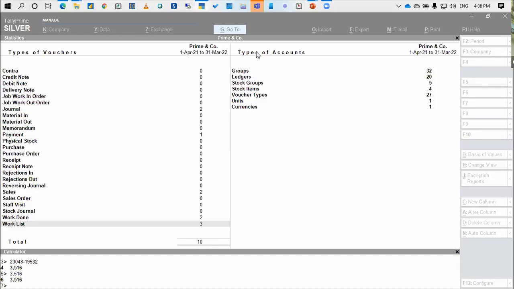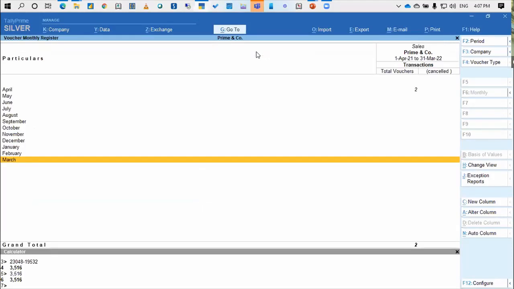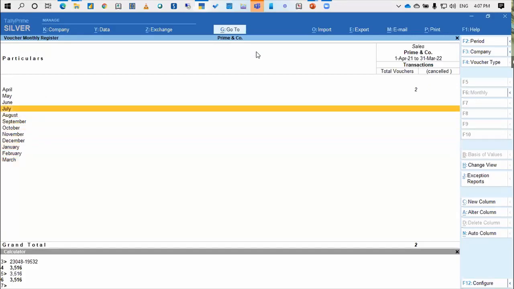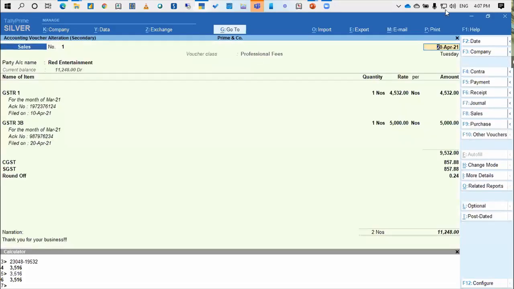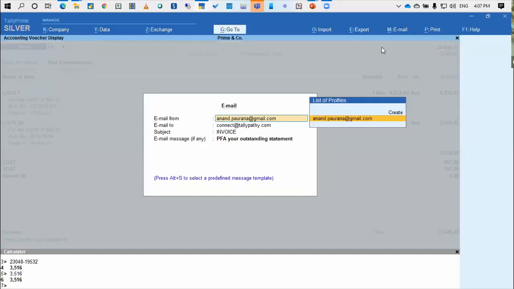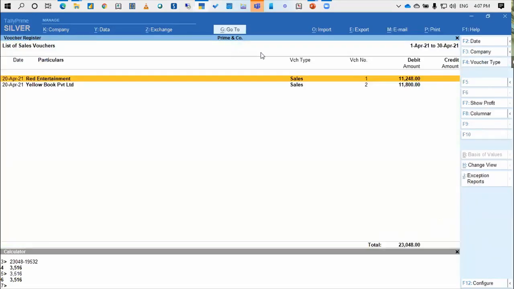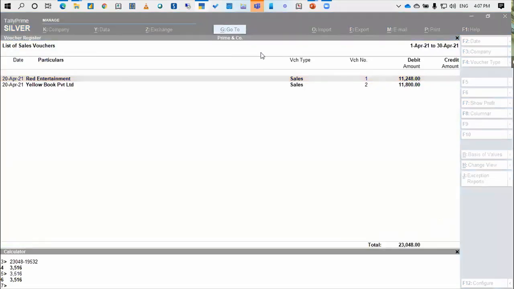Mohanji is asking, sir, can we send e-invoices by a click of a button? Can we send invoices also by a click of the button? Yes, it works the same way. When you are inside the invoice, if you want to send it, instead of print you can simply say email current, and the rest of the process remains the same. You simply write, please find attached your invoice, and it will go. Kindly start exploring the email option available inside Tally. It is given very nicely.